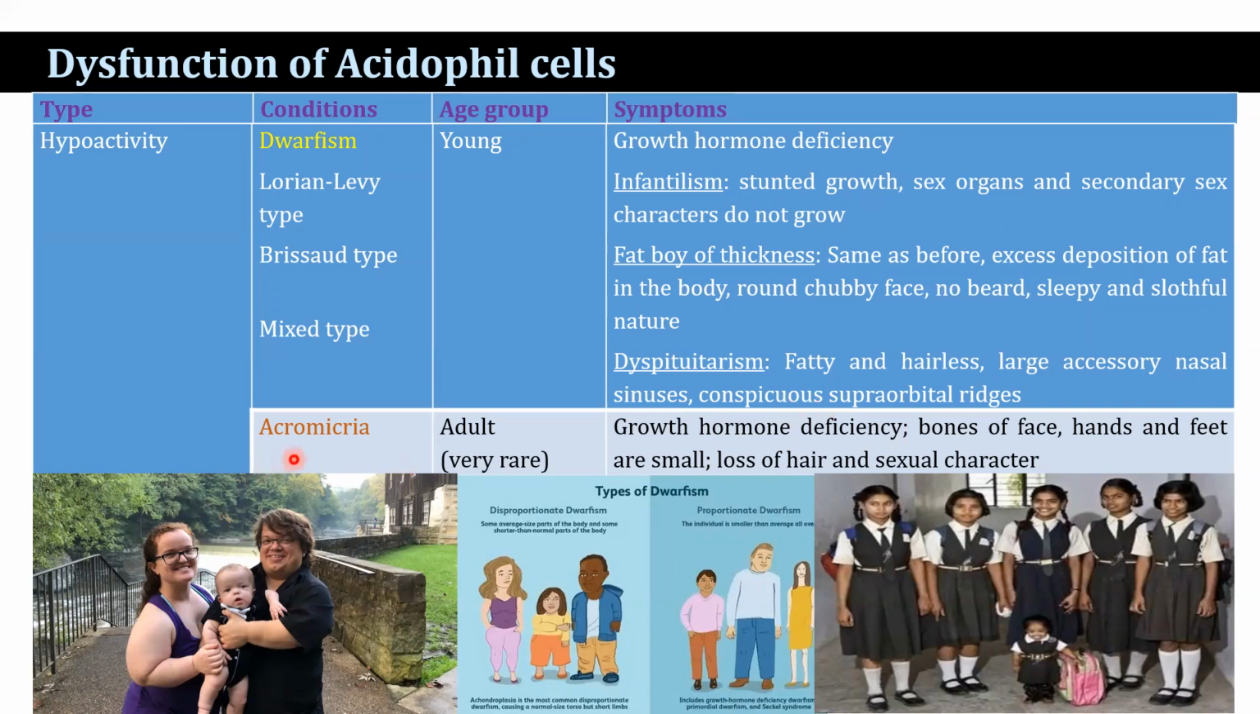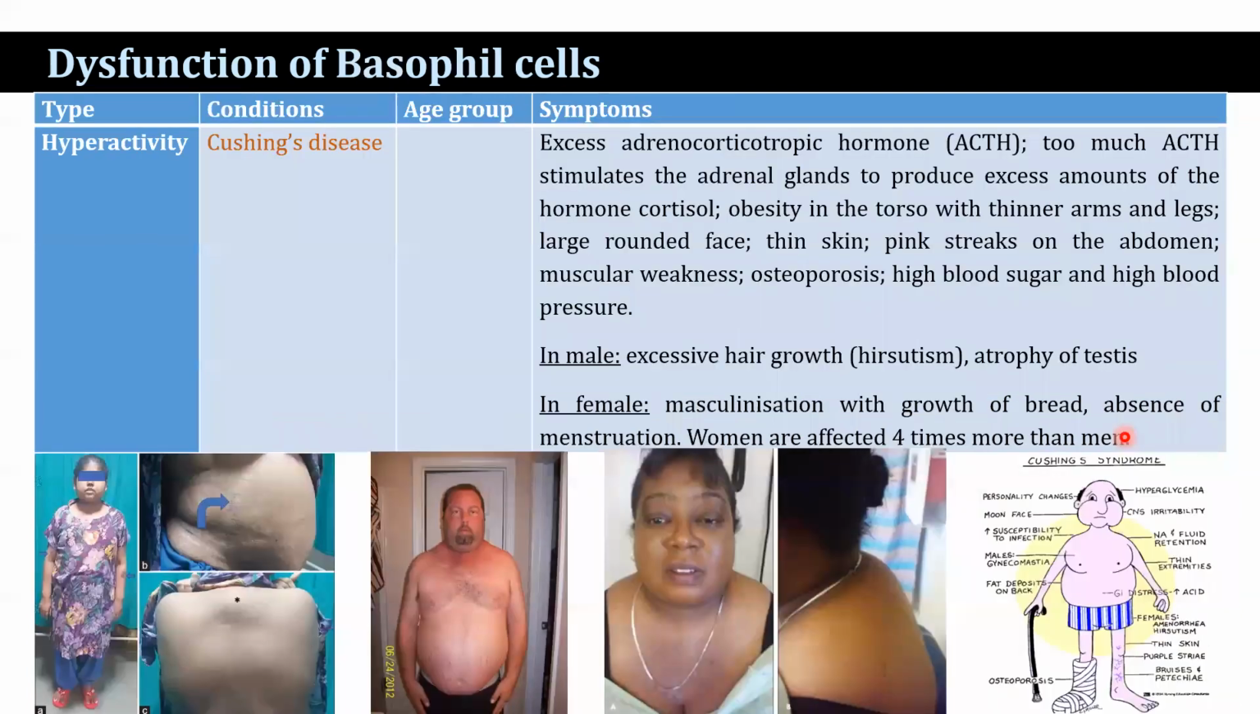And acromegaly is found in the adult condition, and that is a very rare condition, characterized by growth hormone deficiency, bones of the face, hands and feet are small, loss of hair and sexual character. Now, the next category, the dysfunction of basophil cells.